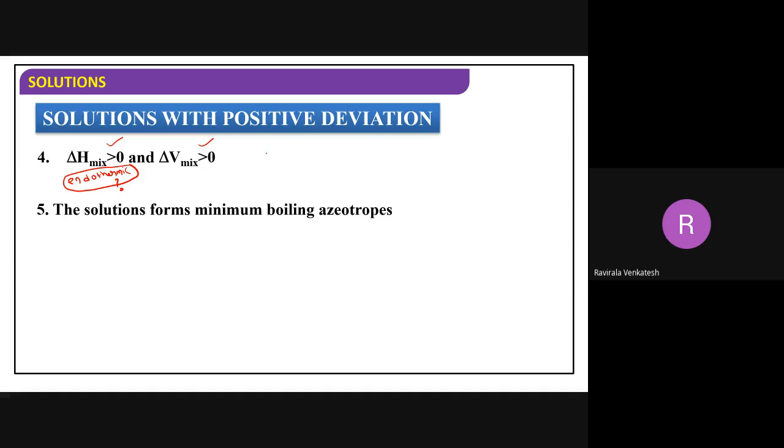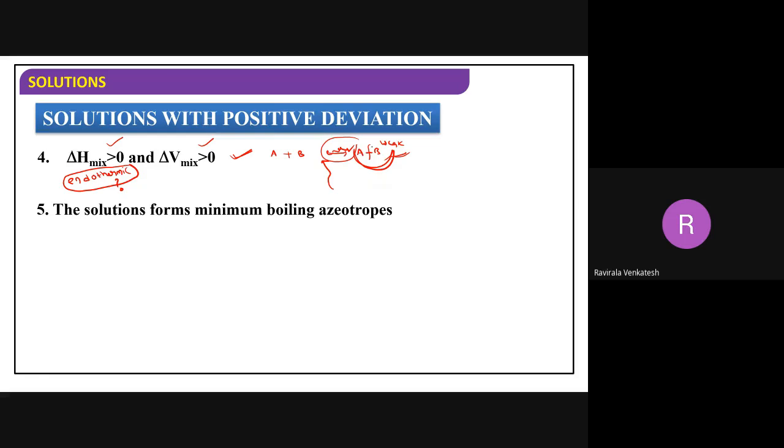Because whatever liquid is formed here, the solution is formed by A and B, isn't it? You get A–B. This is a weak bond. To make this solution strong, we are supplying some energy here. So we have to supply energy to make this strong, so it is endothermic. Delta V mixing will be greater than 0 here. The resulting volume will always be more.